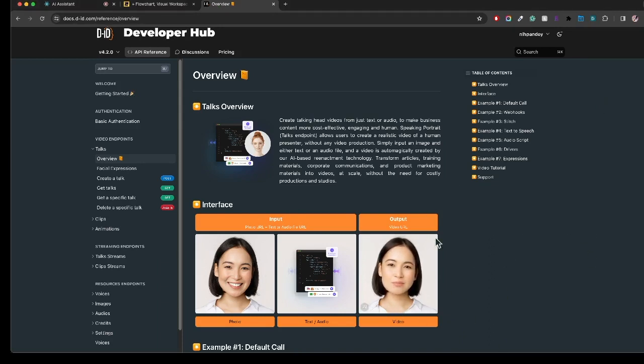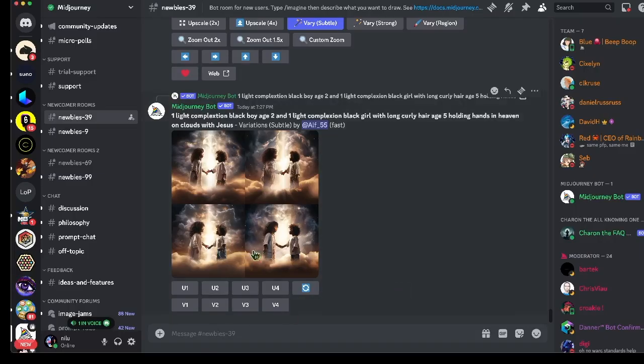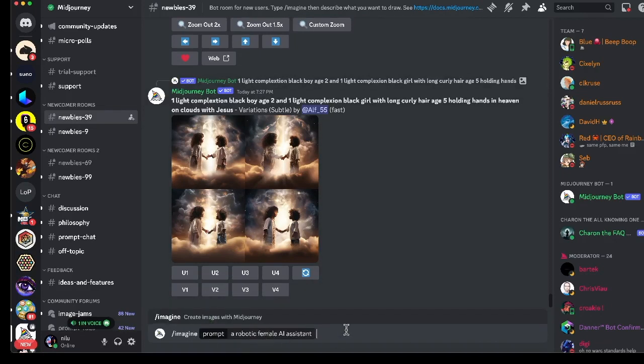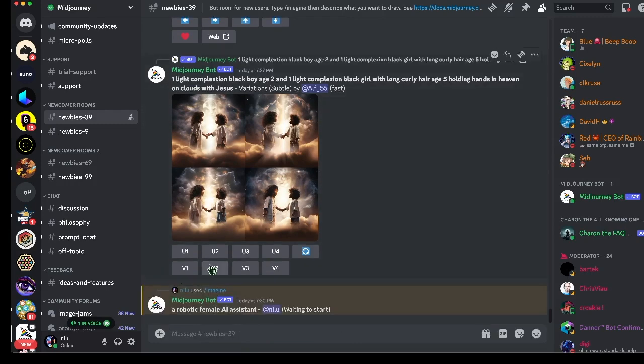Now, it looks like to get this to work, we need to provide a photo of our assistant. So let's go ahead and do that. To do this, I'm going to use a software called Midjourney to generate an image for us. So to use Midjourney, you have to use an app called Discord, and then you got to figure out how to generate images. So after many hours of trial and error, I figured it out.